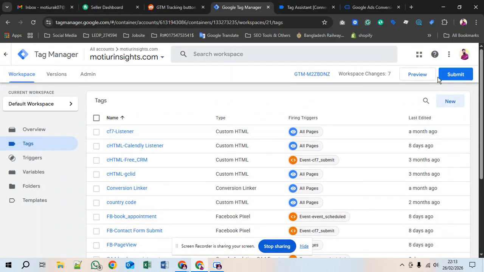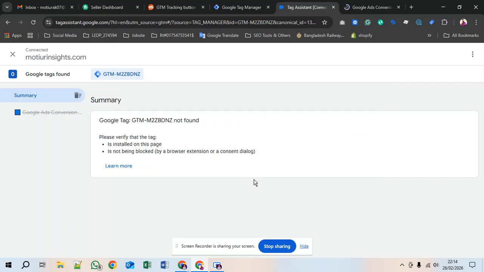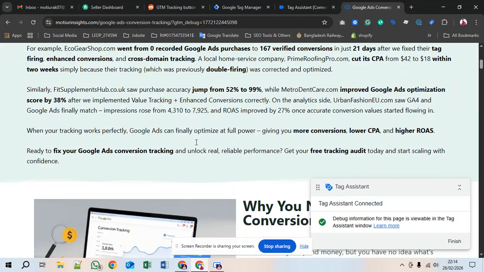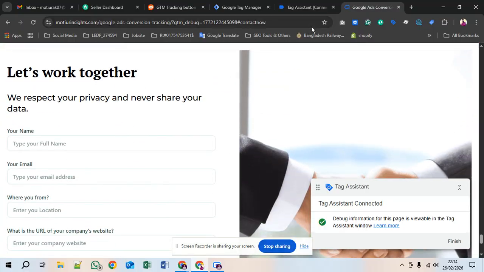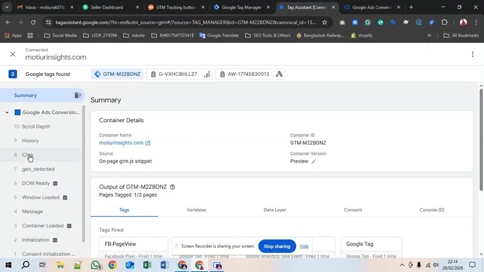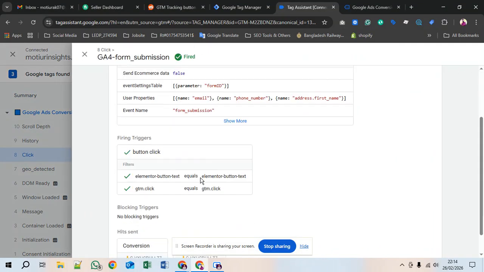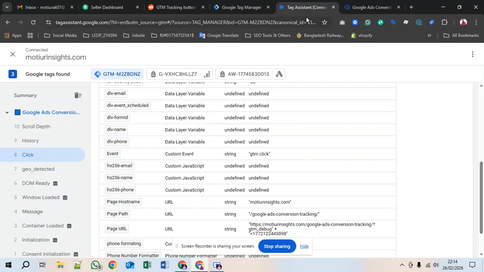Okay, let's preview our website again. And hit the same button. So let's see. Oh, boom! You can see the button click is fired. So this is simple, and that's the way you can track your button. So thank you.